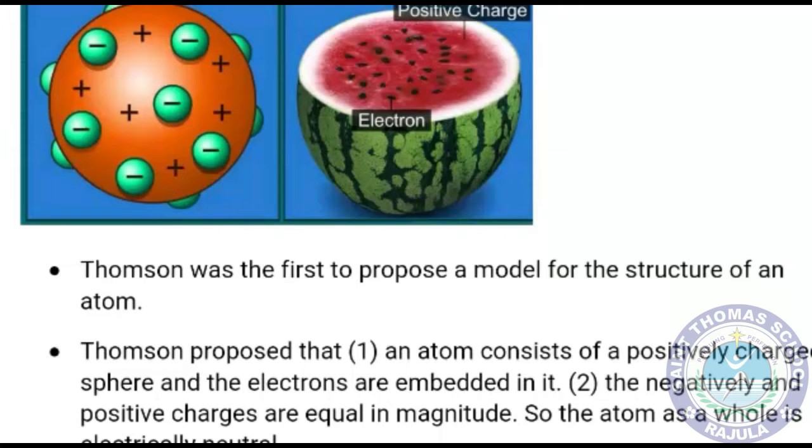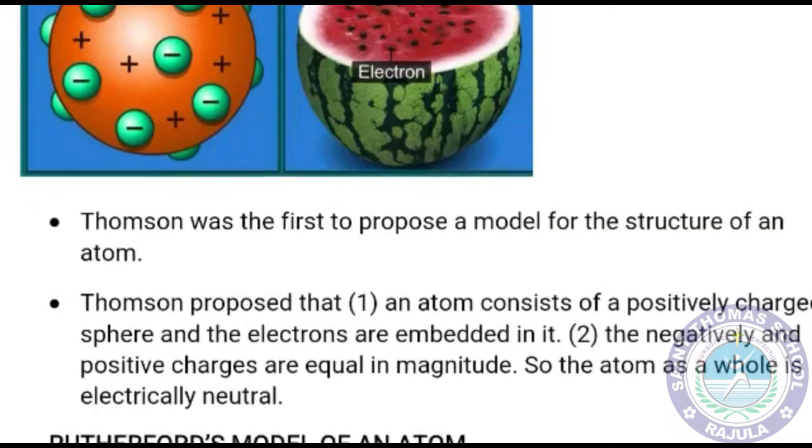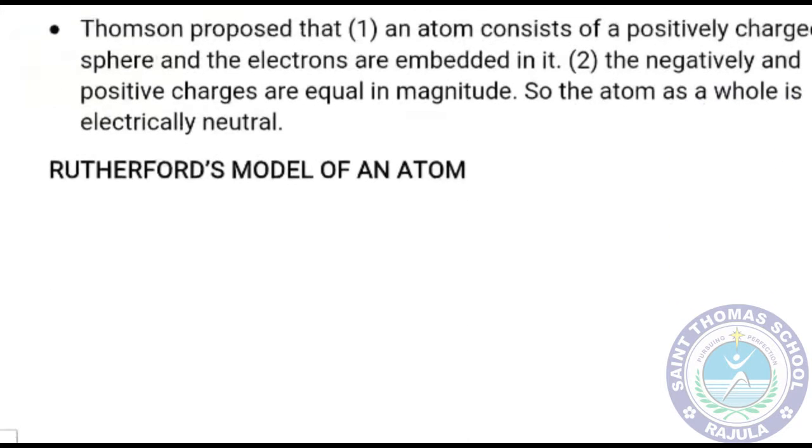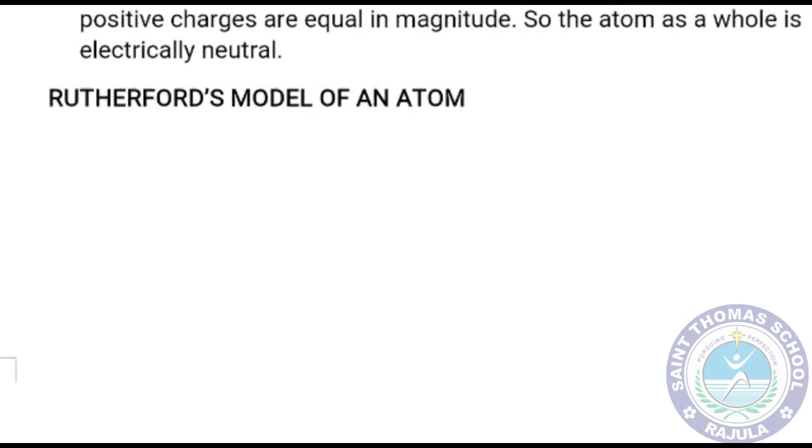Thomson proposed that an atom consists of a positively charged sphere and the electrons are embedded in it. Just now we discussed, okay, students? The negative and the positive charges are equal in magnitude. So the atom as a whole is electrically neutral. So we can tell that atom is electrically neutral because there are positive charges spread in it, and negative charge electrons are embedded. Then the next was Rutherford.